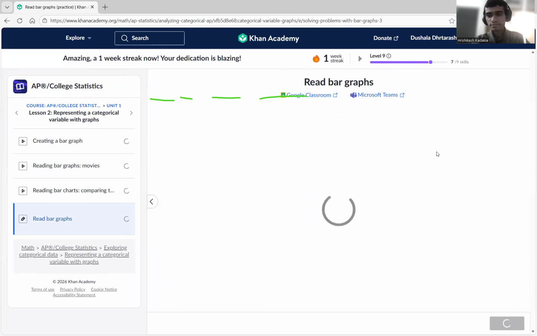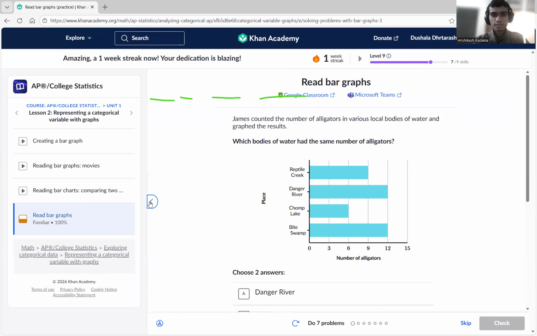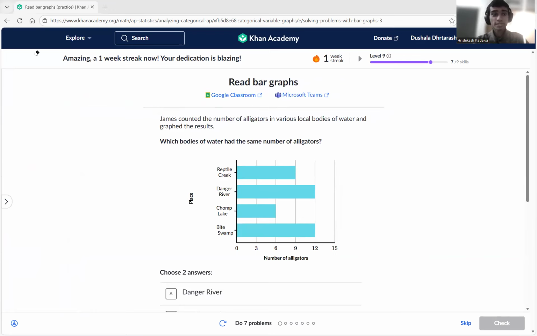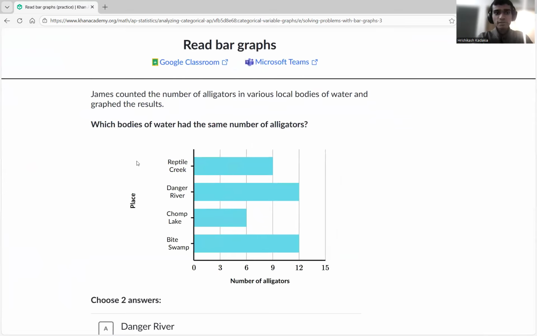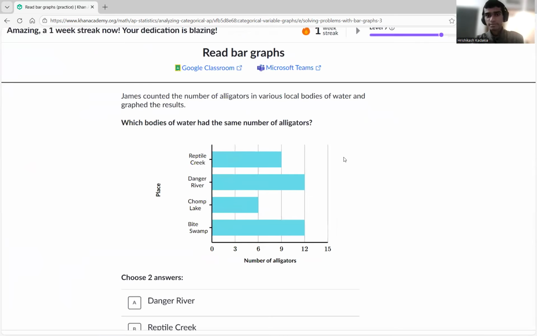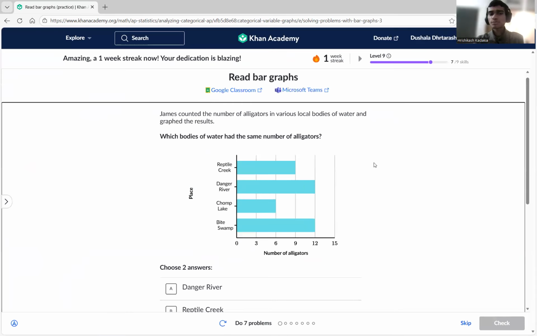Read bar graphs. Now let's read this bar graph. Now it's going to be interesting. James counted the number of alligators in local bodies of water and graphed the results. So he's just counting how many alligators there are. Now, which bodies of water have the same number of alligators? Okay, what do you think, guys? Which bodies of water had the same number of alligators?